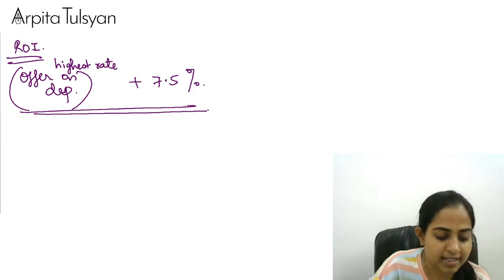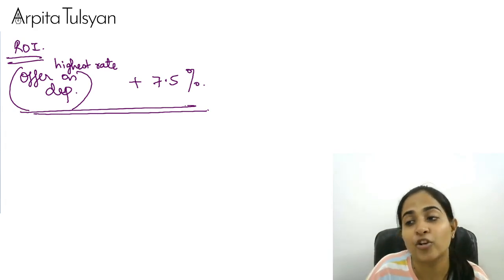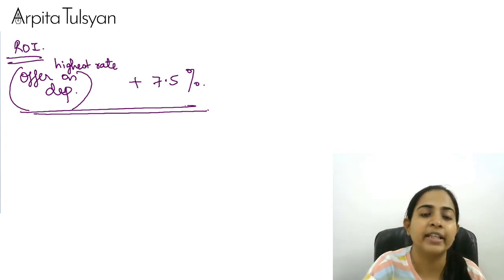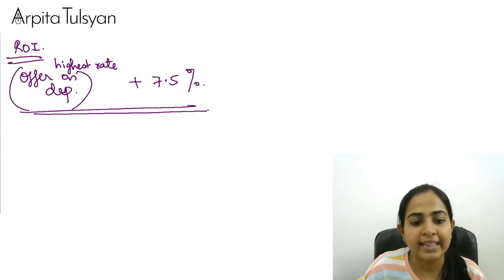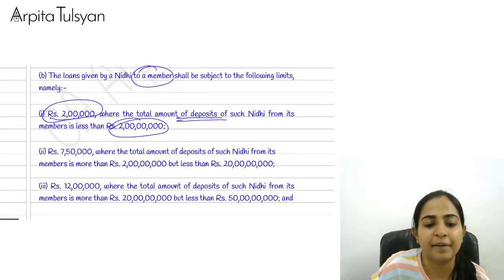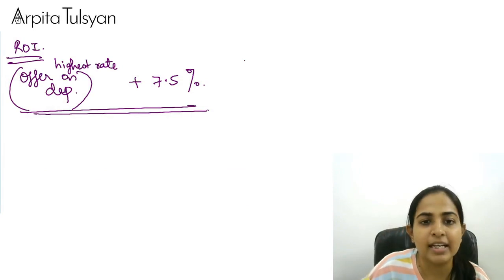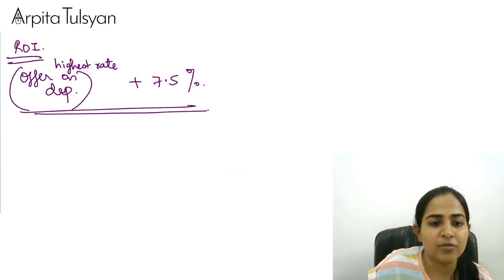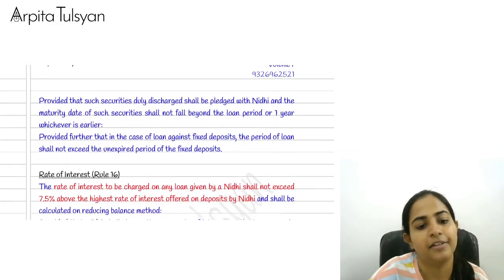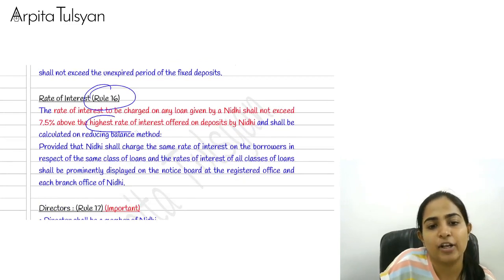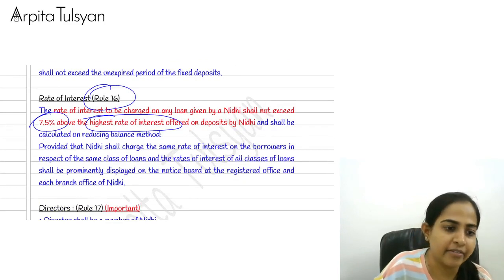And for every person, the rate of interest should be the same. It should not fluctuate. If Arpita is going, then this is the rate of interest. If you are going, then this is the rate of interest. No, it should not fluctuate. And that rate has to be put on the notice board of the Nidhi company so that it is the same for everyone. Are you clear with this? Yes, this rate of interest was given in rule number 16, just immediately after this. Here it is. Highest rate of interest plus 7.5. Are you clear with this, everyone?